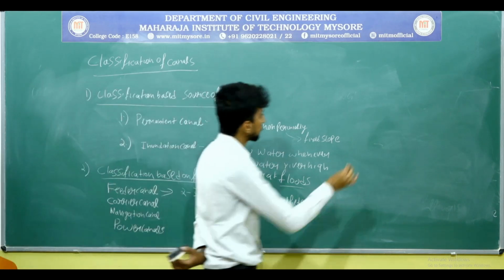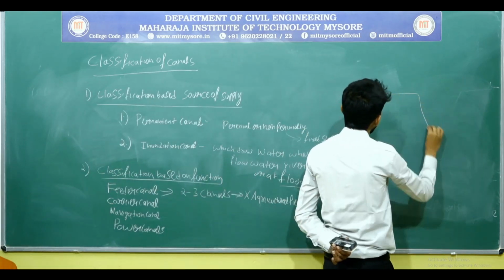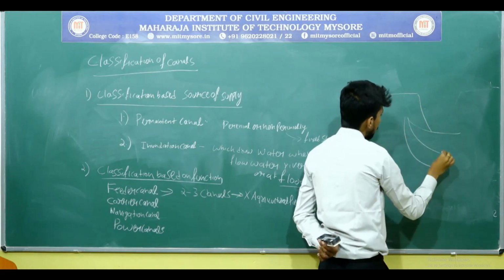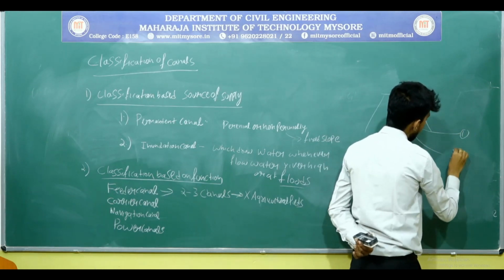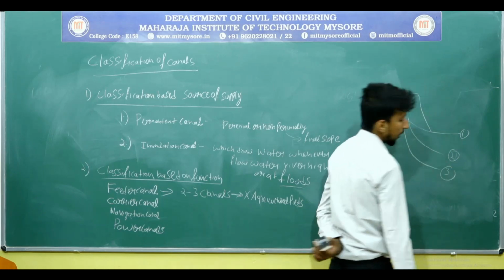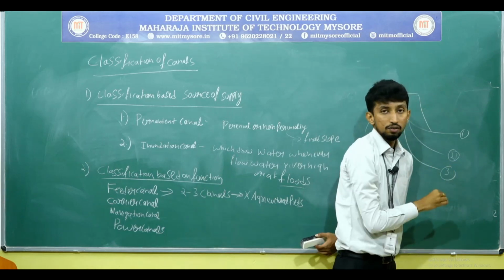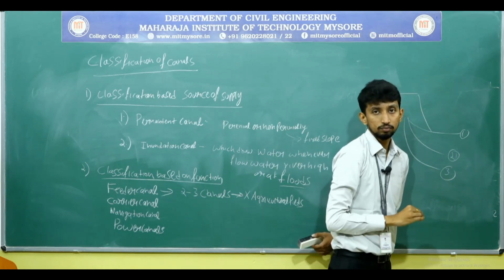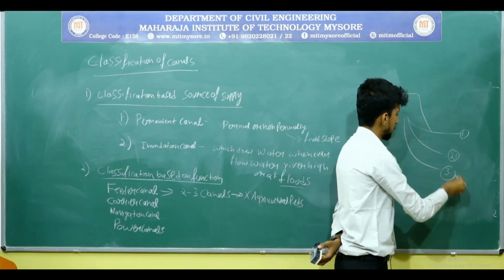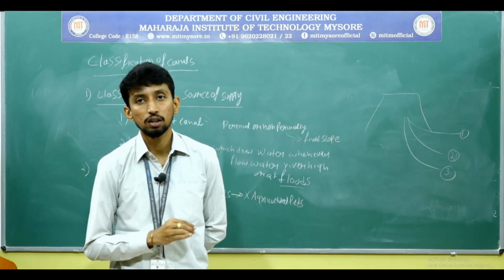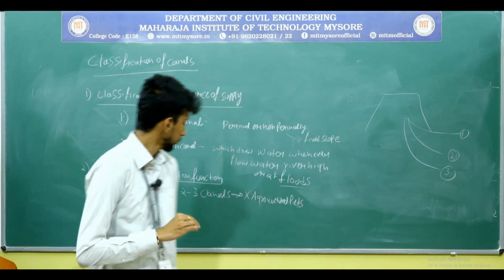From the reservoir we supply the water to 2 to 3 canals, first canal, second canal and third canal. But the water flowing from the reservoir to the canal will not go to the fields. This type of canal is called a feeder canal. For canals, the water is going to feed.